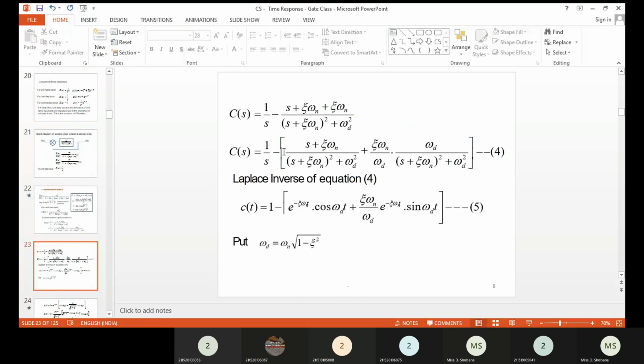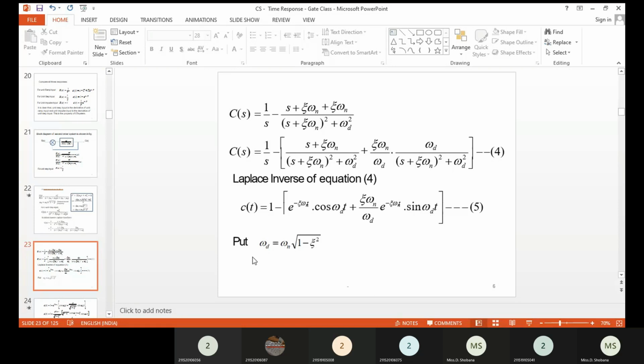So 1 by s, if you apply the inverse Laplace, you will get 1. Then s plus del omega n divided by s square plus a square is nothing but your cos omega dt, with the e power minus del omega nt term. And then del omega n divided by omega d comes as it is, since it is a constant. So you have a divided by s square plus a square, therefore it is sin omega dt. Then again the e power minus del omega nt term comes.